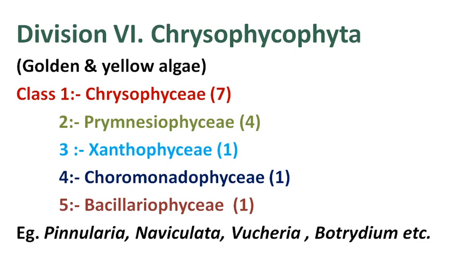fucoxanthin pigments present. Stored food material is chrysolaminarin, glucopyranosides and oils are present. Cell wall contains cellulose, and it also has silica, calcium carbonate, mucilaginous substances and some chitin. Flagellar bodies are present with one or two flagella. These forms are present in fresh water, brackish water, salty water and terrestrial forms.